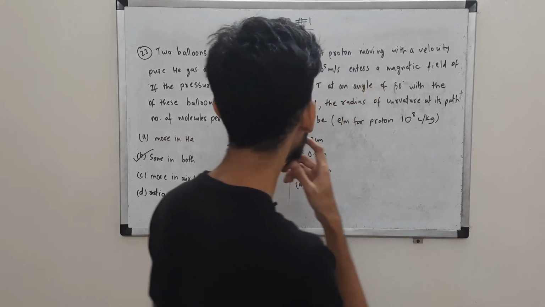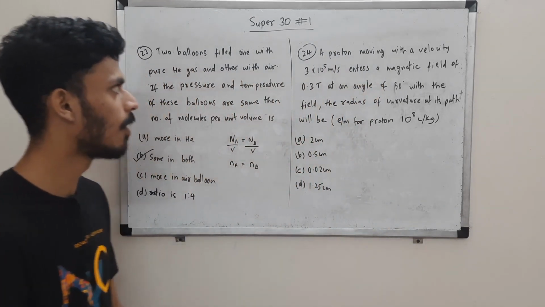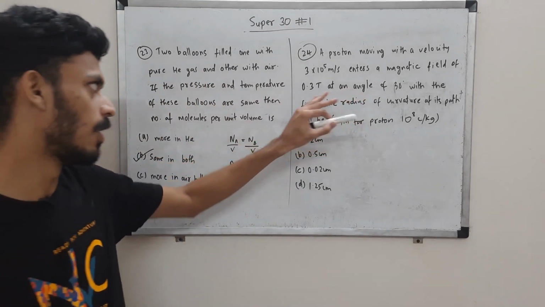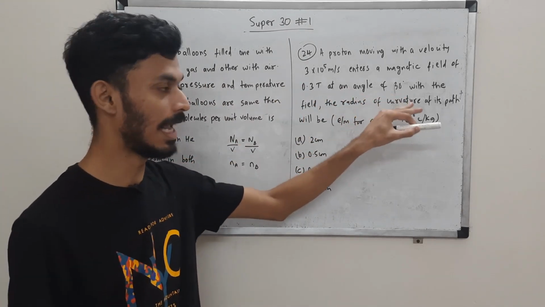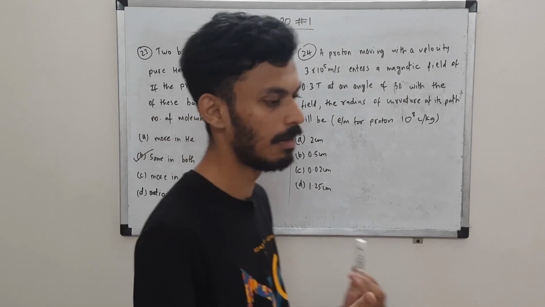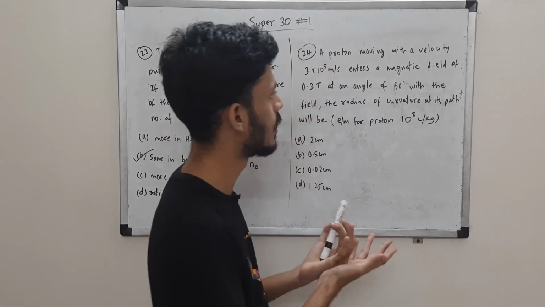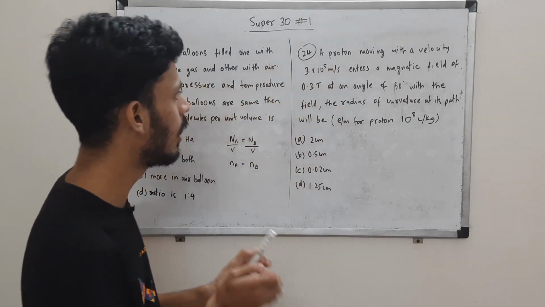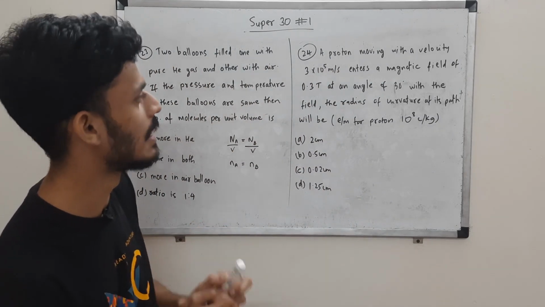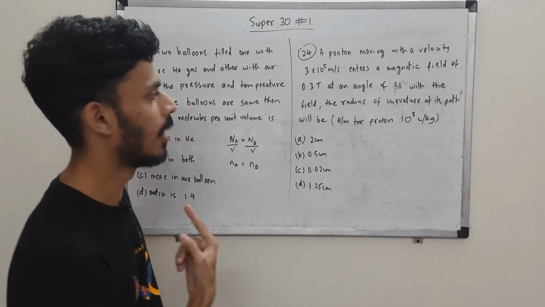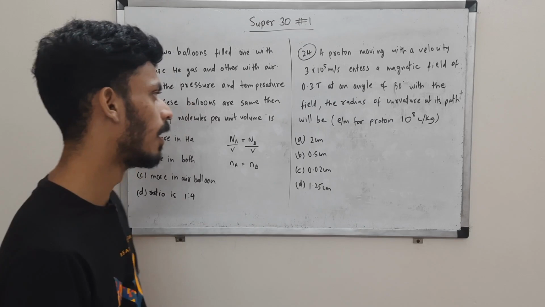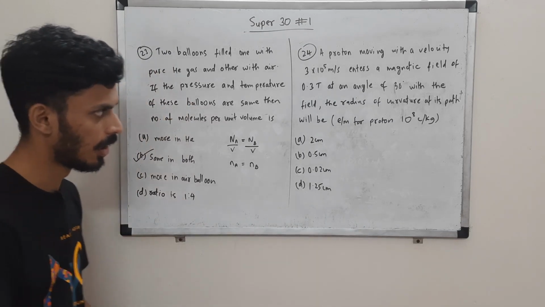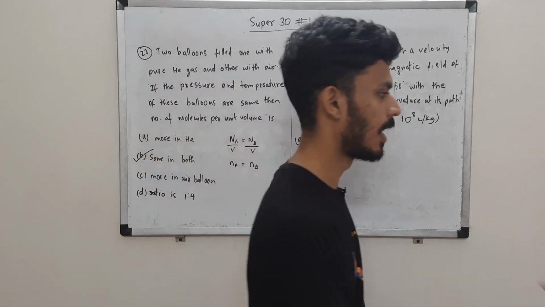Okay, let's come to this. A proton moving with a velocity enters a magnetic field of 0.3 Tesla with an angle. Now it does not enter perpendicularly, it enters with some angle 30 degrees with the field. You are supposed to tell the radius in this case. Now radius of the path, right? It will take a circular path, helical actually. So you are supposed to tell the radius of that circular path.